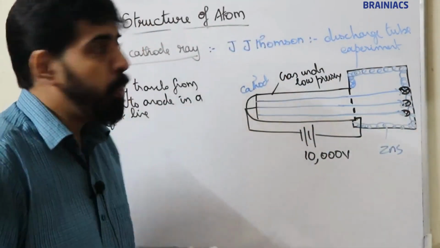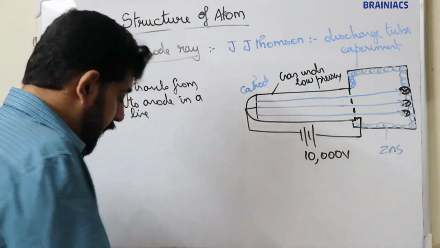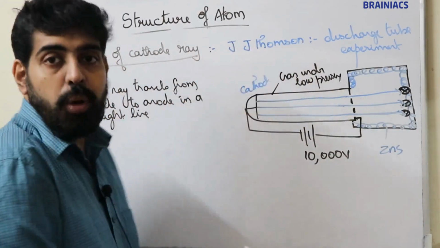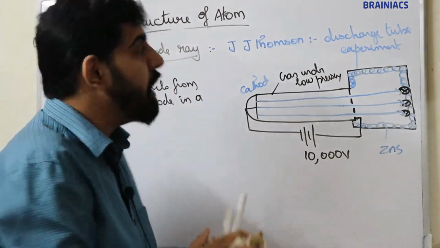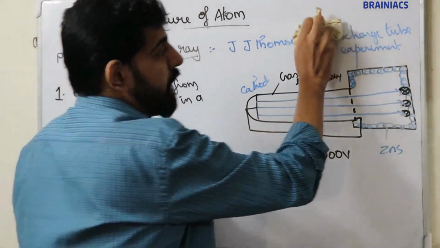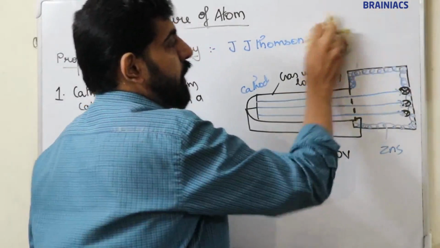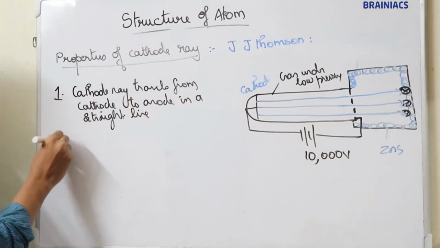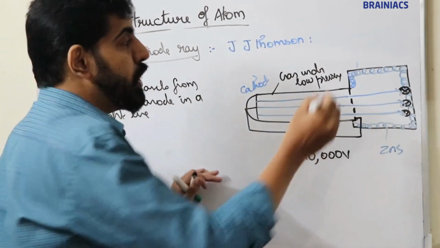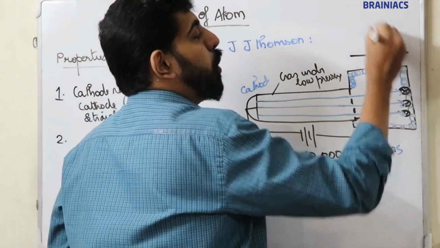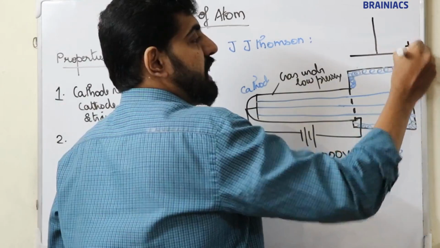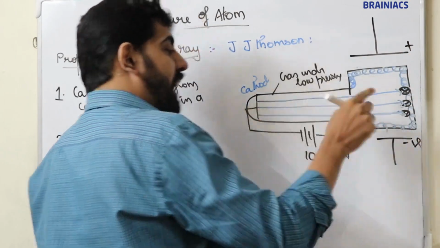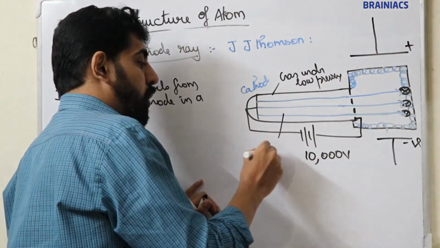Now, second point. Here, properties of cathode ray was discovered by J.J. Thomson by using the same experiment, discharge tube experiment. Now, second property. He placed a positive charge plate and a negative charge plate in the path of this cathode ray. This is the cathode ray.